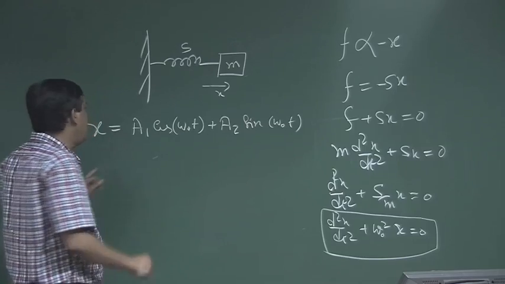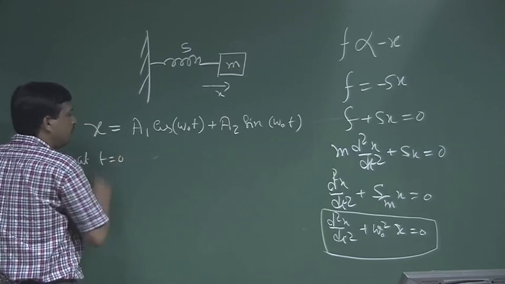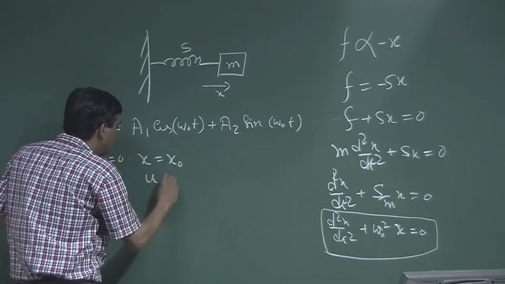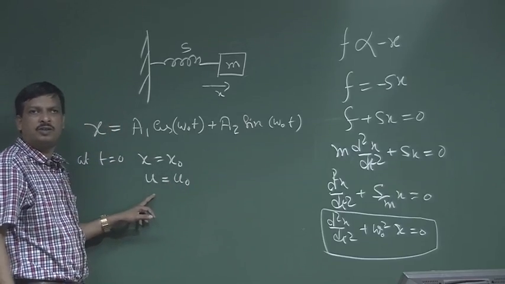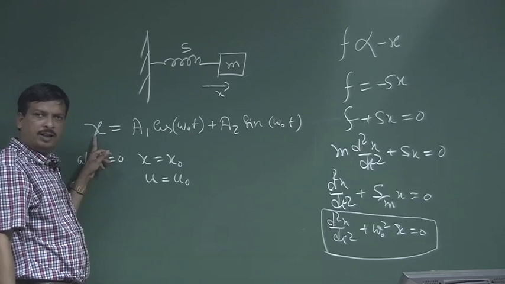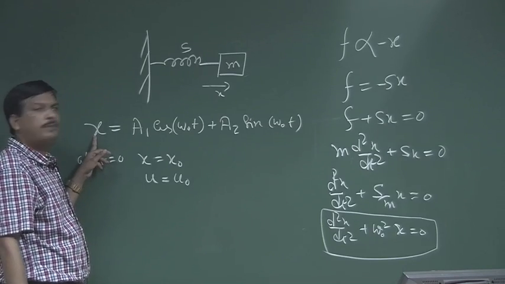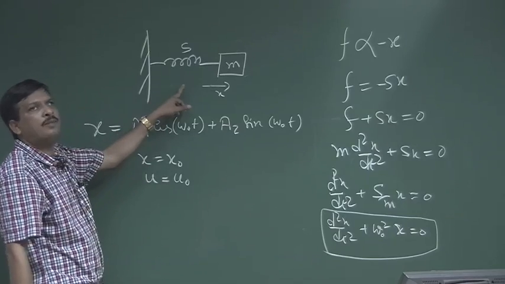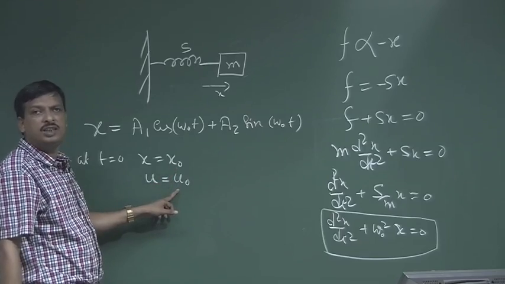What is the initial condition? I said at t equal to 0, x is x0 and u is u0. What is u? u0 is the particle velocity. If displacement is x, dx by dt is the particle velocity, the rate of motion, or velocity. So, at t equal to 0, I said that this system has initial displacement x0 and initial speed u0.